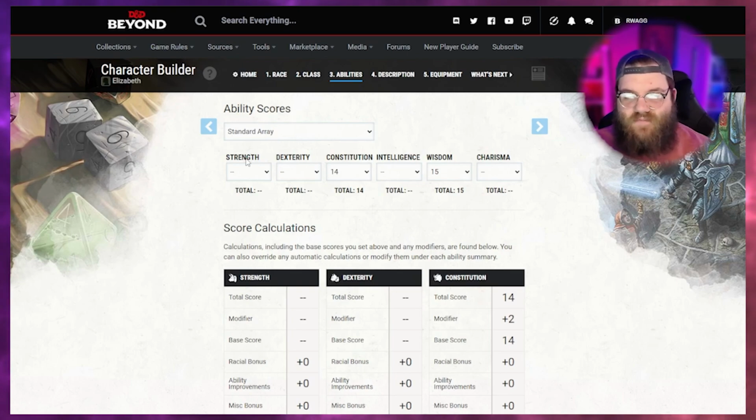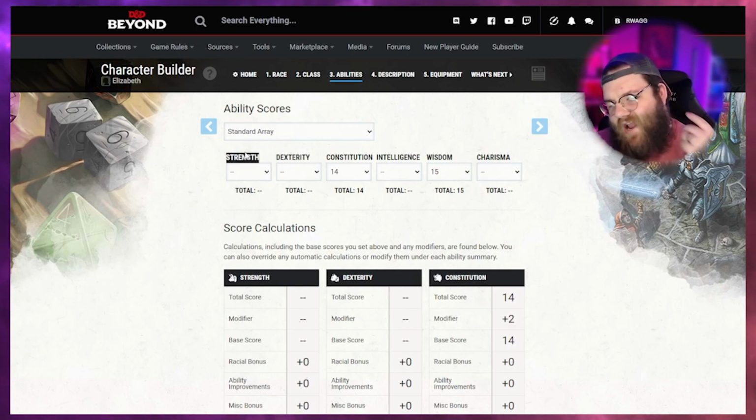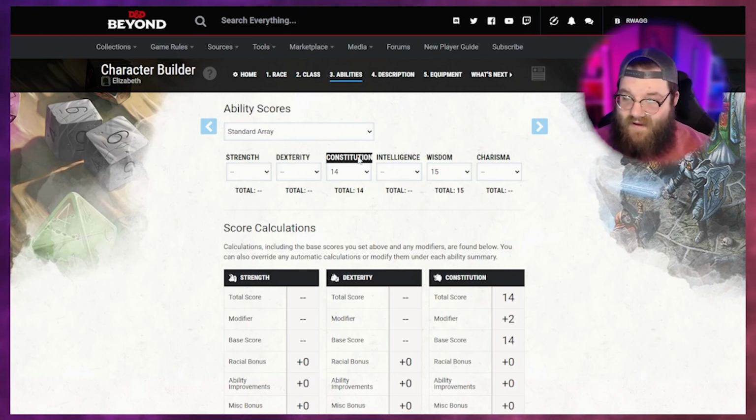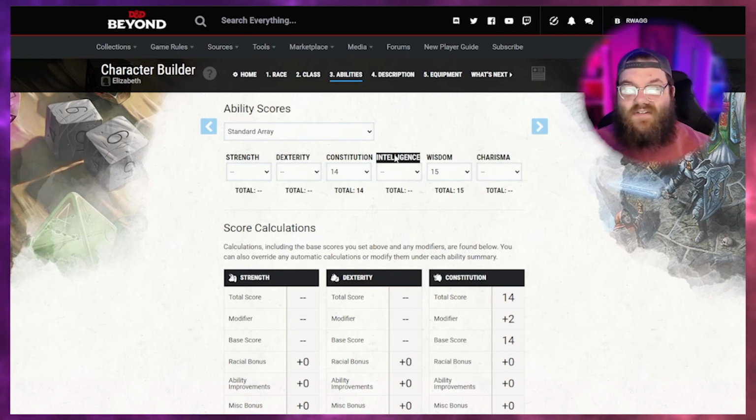I think they're pretty self-explanatory, but just in case, strength is your character's raw physical strength, how much they can lift, carry, how hard they hit. Dexterity is how lithe they are, how hard they are to hit. Constitution, how many hits they can take. Intelligence, how smart they are, right? How much information can they hold and comprehend, right? Intelligence is exactly what it says it is.